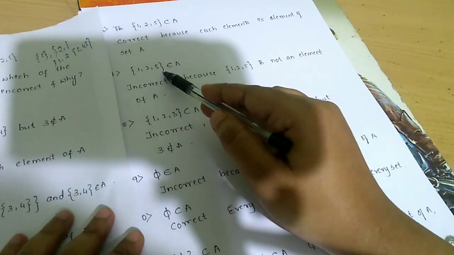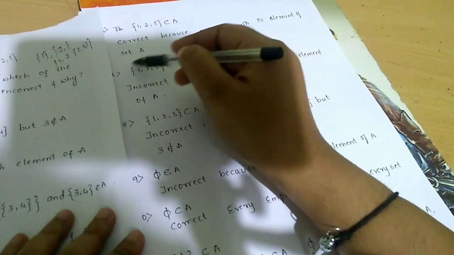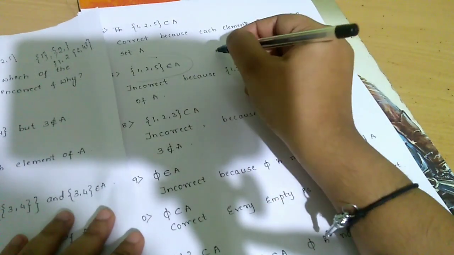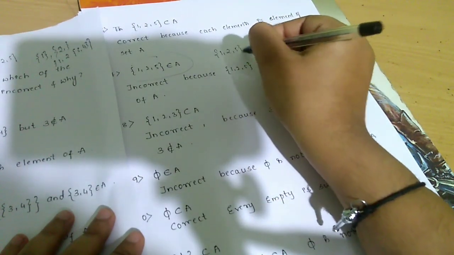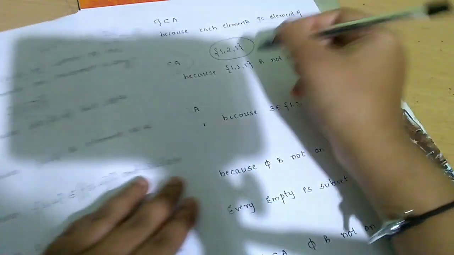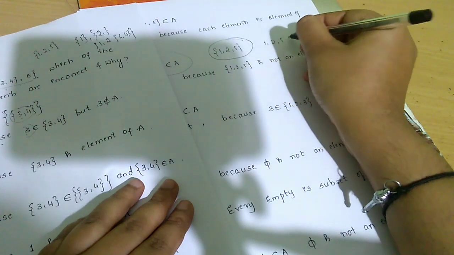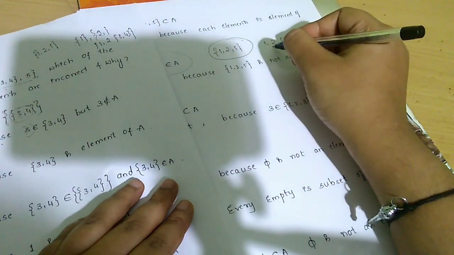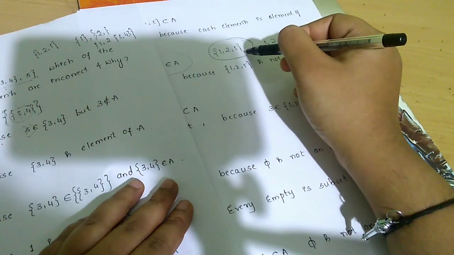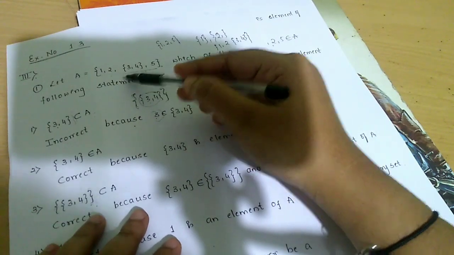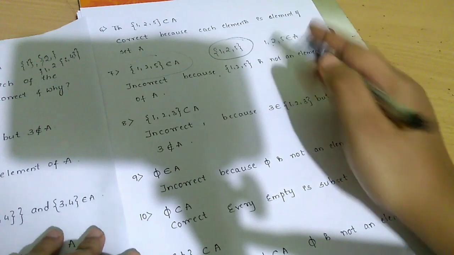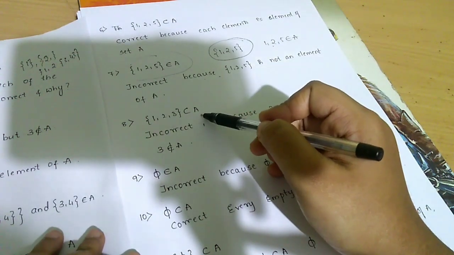Next, {1, 2, 5} belongs to A. This is again false because they have given it in the form of brackets. Such a set as an element, it is not in your set. If they had given 1, 2, 5 belong to A separately, then this statement would have been true. But it is given in brackets, and {1, 2, 5} is not present here. Therefore, the statement is incorrect. Seventh one. Next, {1, 2, 3} subset of A.